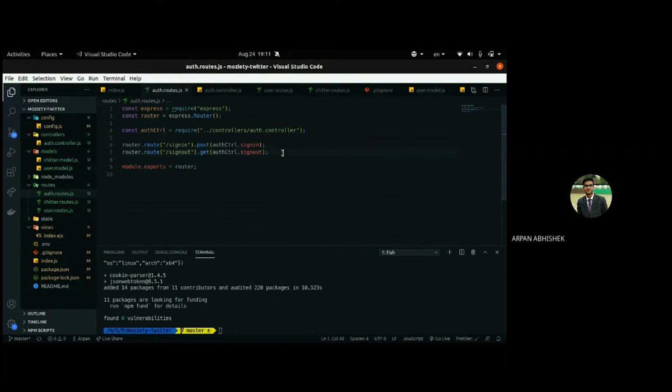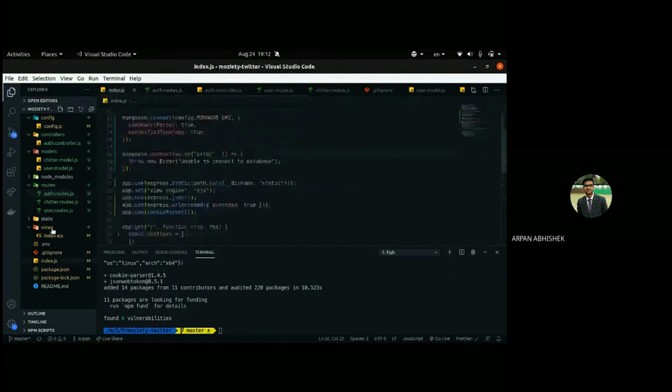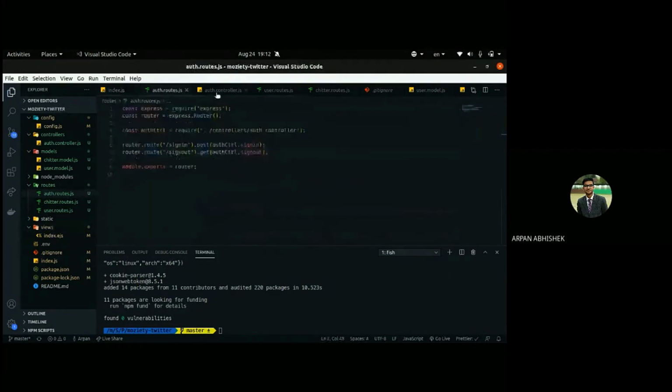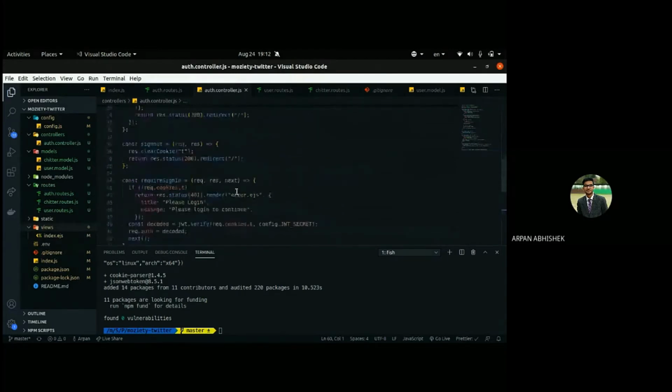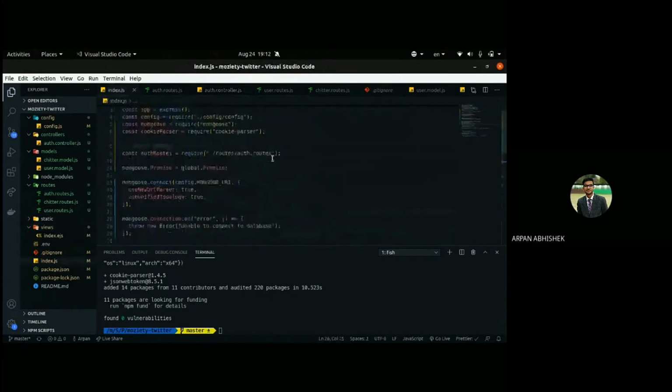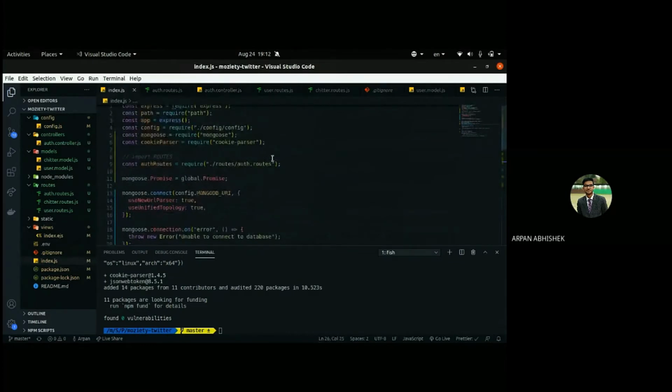Okay. Shall we move to the next route, or let's make the EJS files, views files? Let's do that in the last. First, let's connect all the routes and controllers for all these three, then we'll make the views and check the app. Okay, so next thing. Guys, if you have any doubt, please feel free to ask.